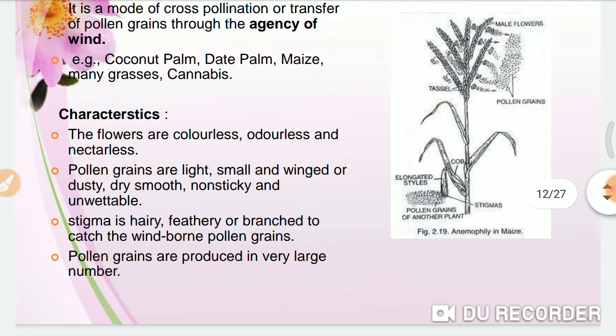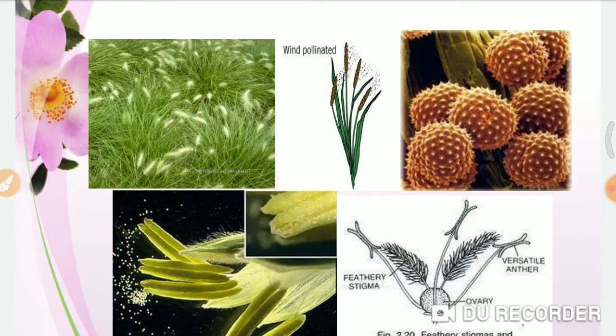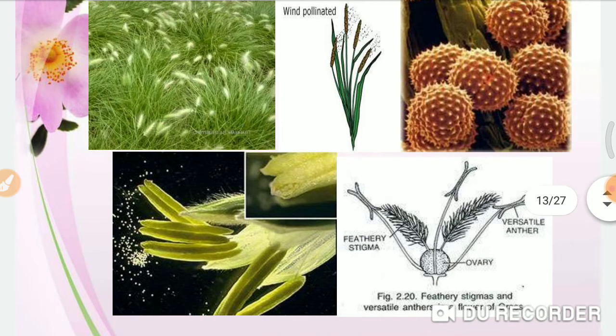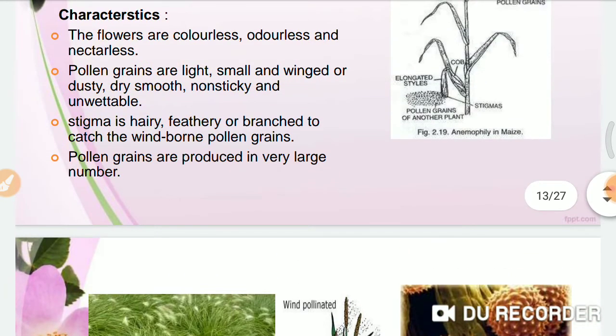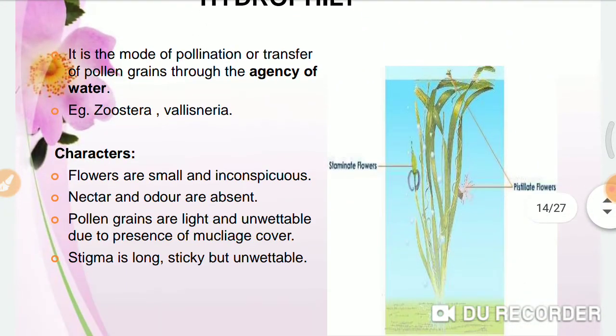And the stigma, if you see, in case of maize, it is a hairy structure. It has a feathery-like structure, so it can easily trap these pollen grains. And for these pollen grains, there are very few chances of pollination, so they are produced in a large amount. You see the feathery, hairy stigma here. The pollen grains are dry. They can be winged.